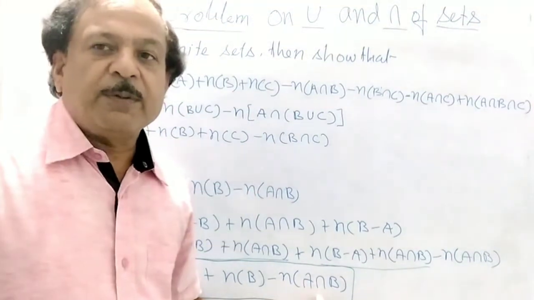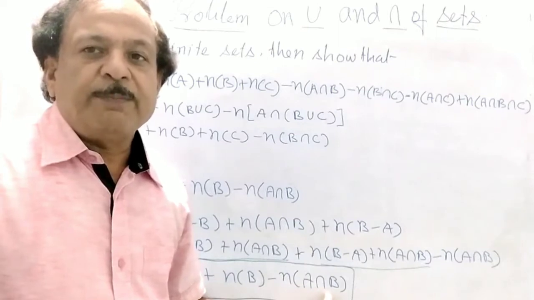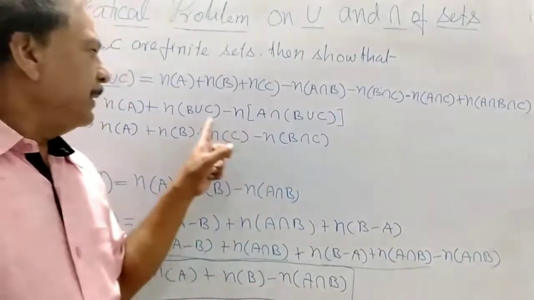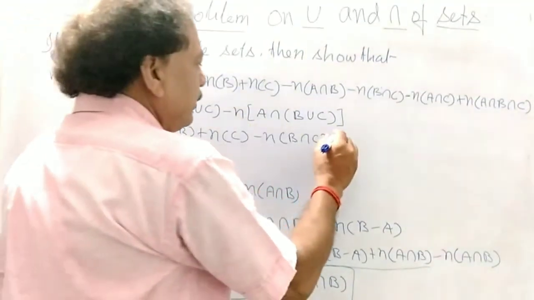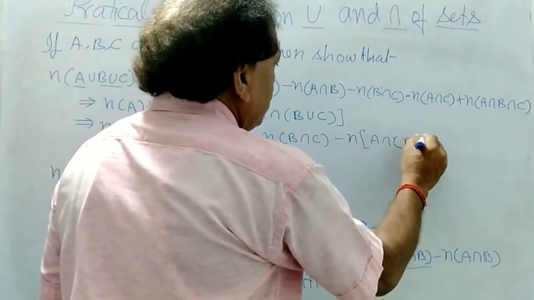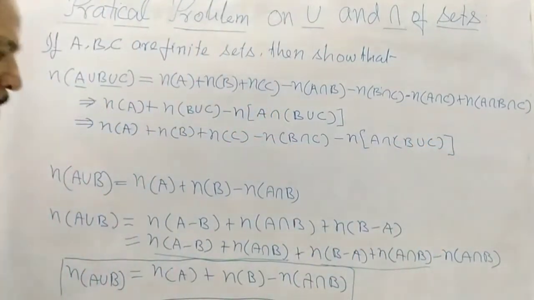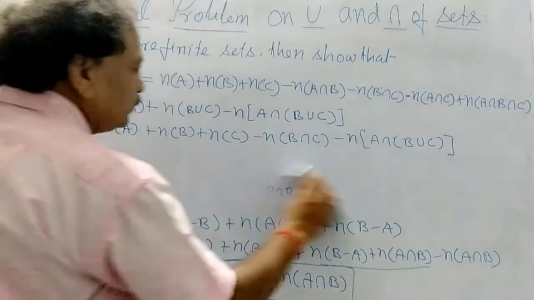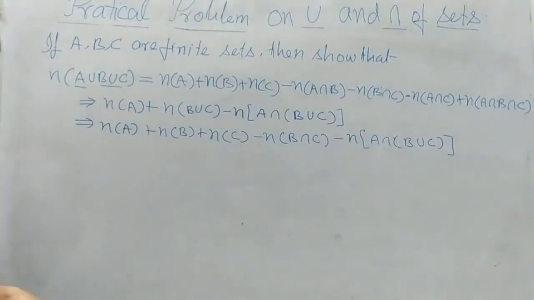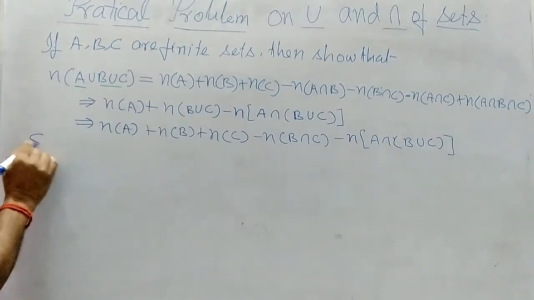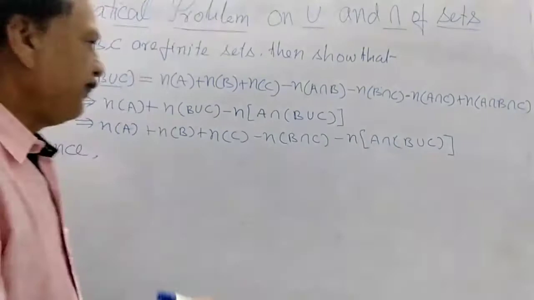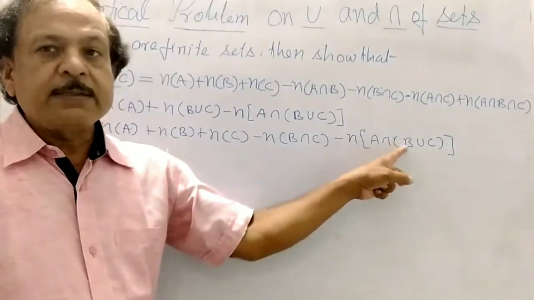Using the second formula, number of elements of A plus number of elements of B minus number of elements of A intersection B. By using this we can write here, and after this we write minus the number of elements of A intersection (B union C).